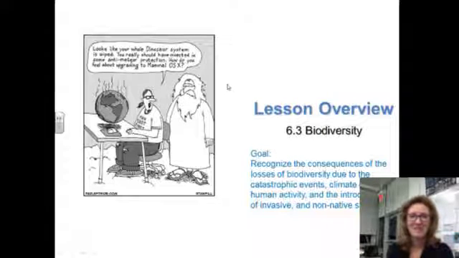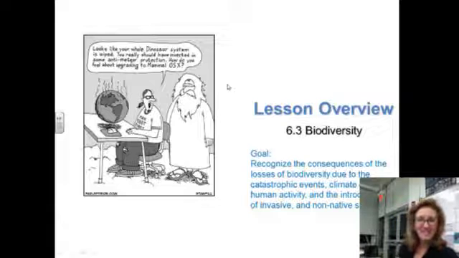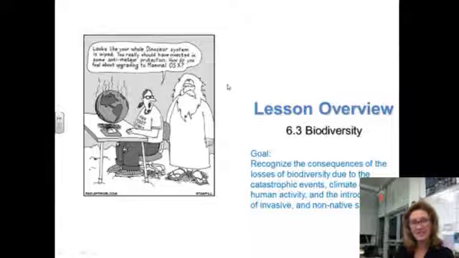Welcome to 6.3 Biodiversity. The goal is to recognize the consequences of losses of biodiversity due to catastrophic events, climate change, human activity, and the introduction of invasive and non-invasive species.